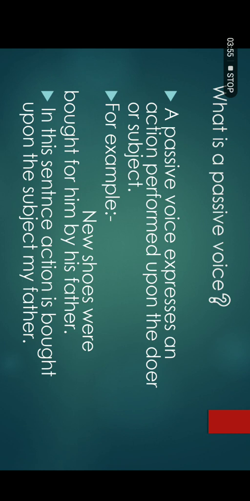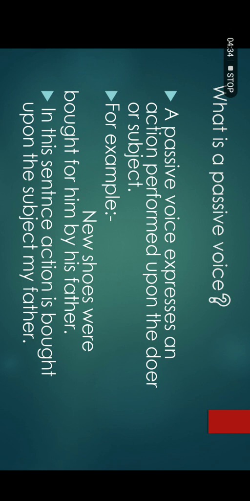In active voice, we get the knowledge what action has been done and by whom. And in passive voice, we will come to know that some action has been performed upon the subject. In active voice, the doer or subject is everything, but in the passive voice, the main doer of action goes to the second place and the object takes its place. Some changes are made that will be discussed in our coming lesson.